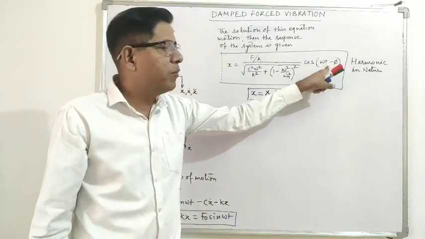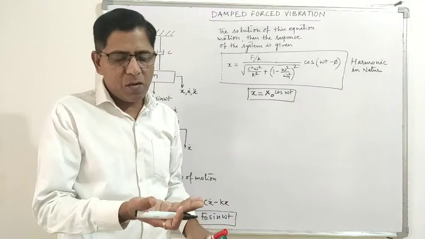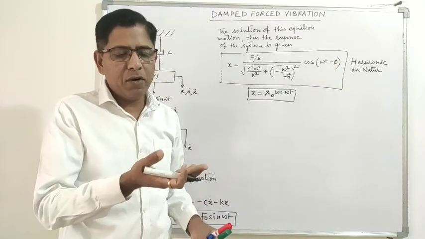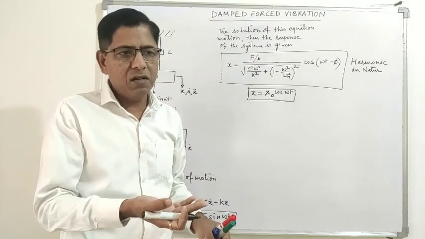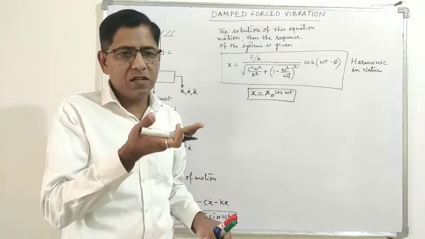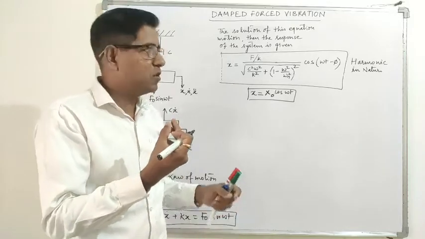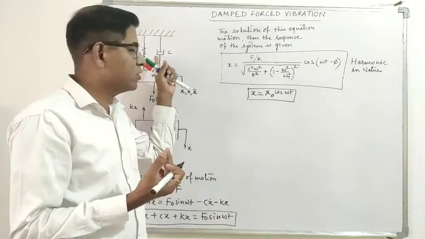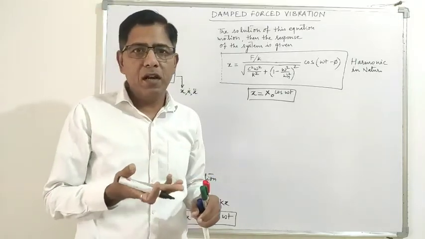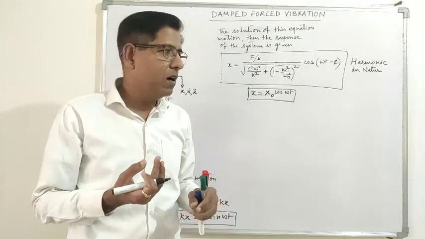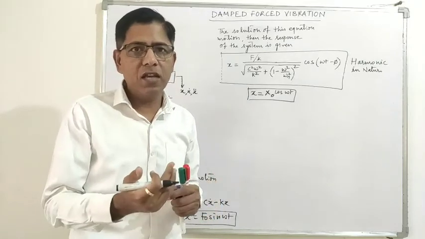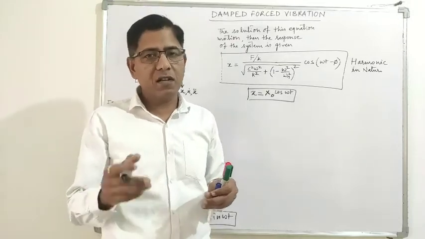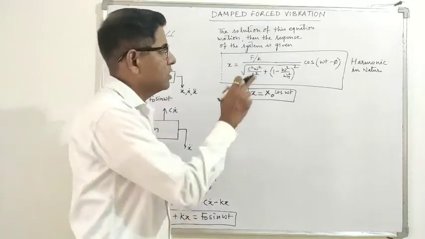When the force is applied to a mass, the mass will vibrate but not in phase with the applied force. There is some phase lag because of the spring and because of the damper present. It doesn't vibrate with the same phase as that of the externally applied force. So this is a phase lag.